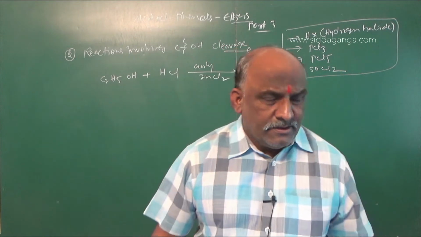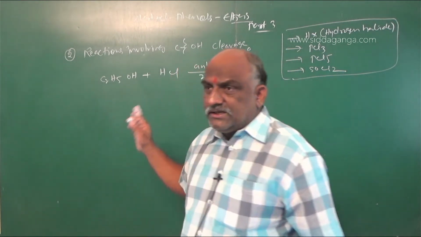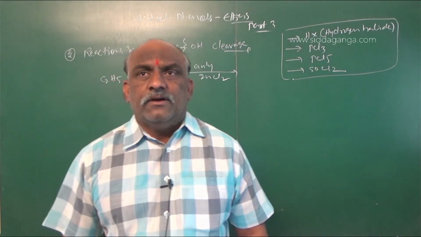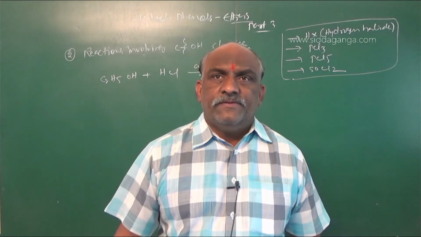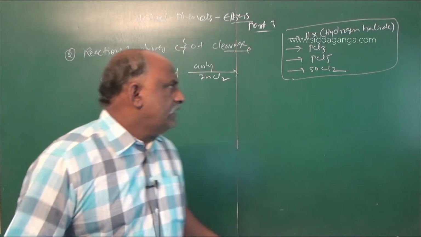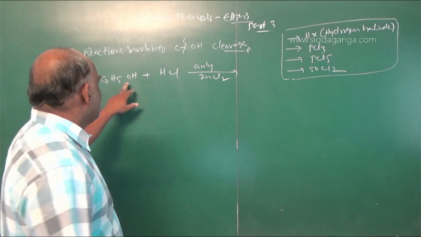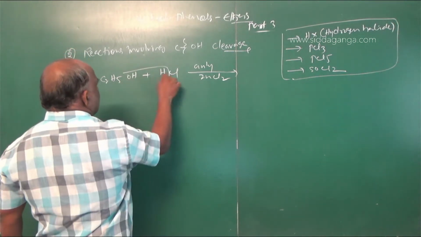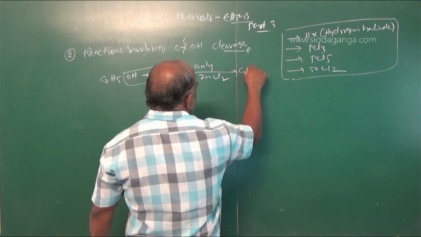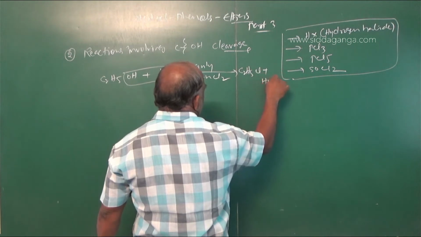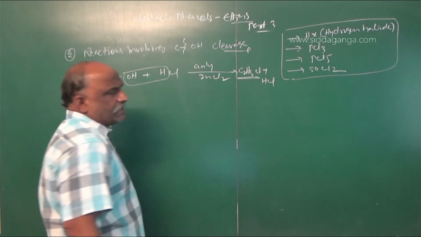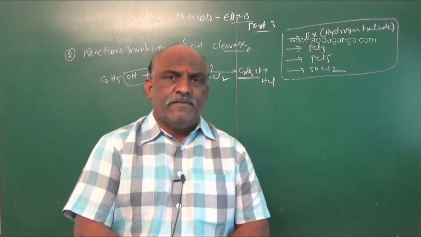We will discuss this Lucas test after completing alcohols and phenols. Here water elimination takes place, and the answer is C2H5Cl plus H2O.